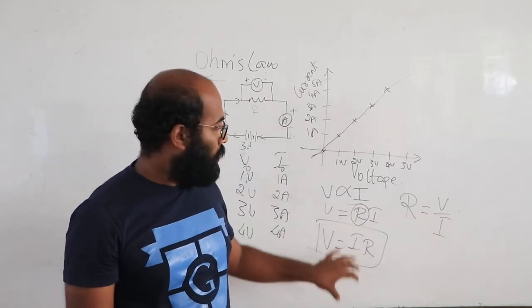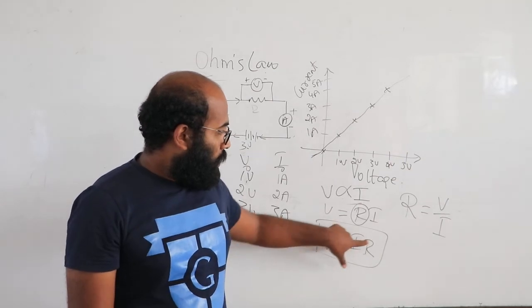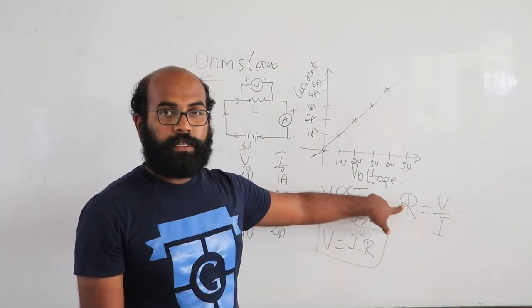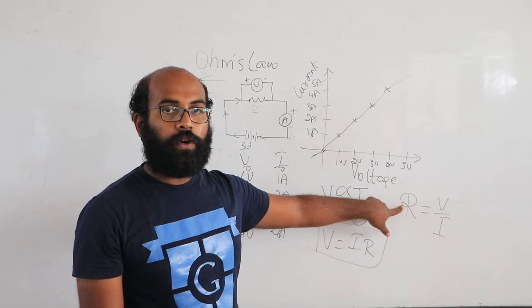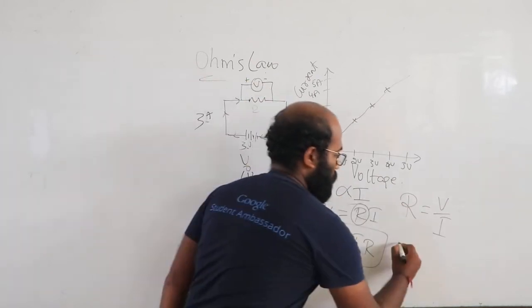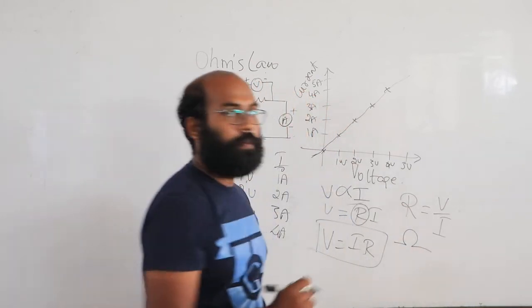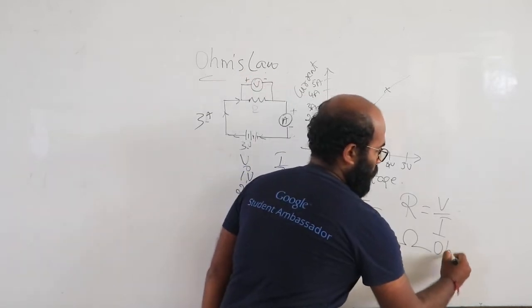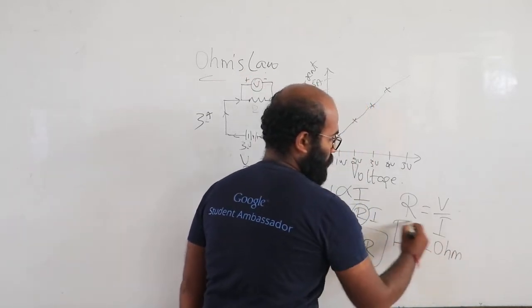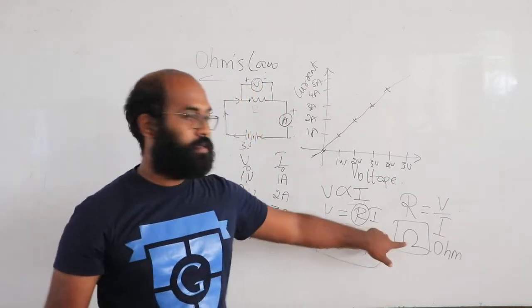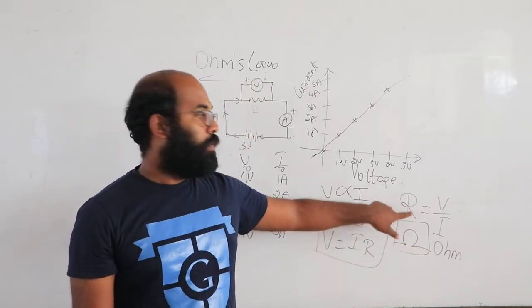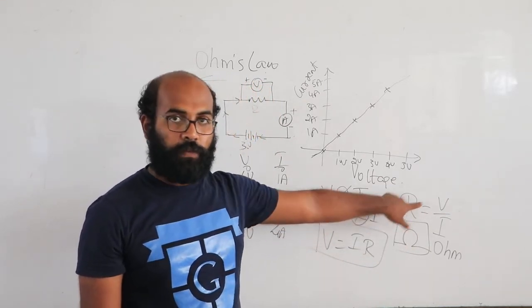The SI unit of resistance is Ohm, O-H-M. You represent it with this symbol. This is Ohm. So how do you define 1 ohm?